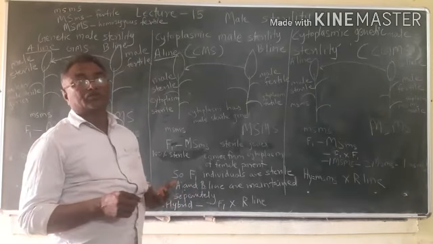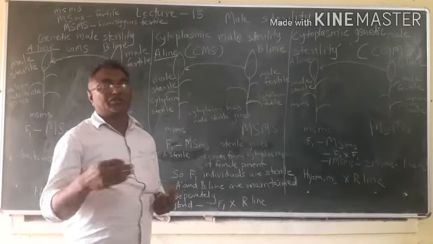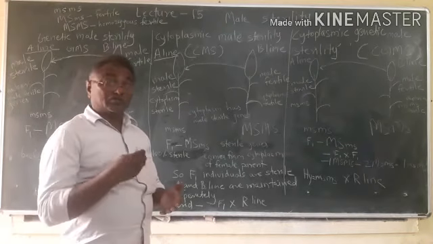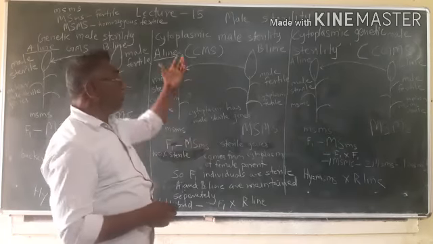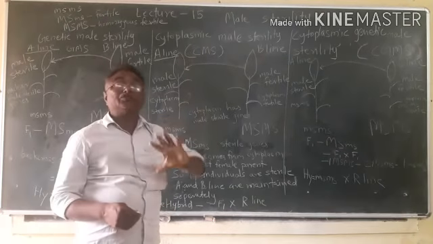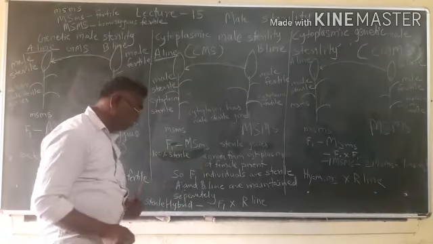These crops are multiplied vegetatively generation after generation. In such crops, cytoplasmic male sterility is used for the production of hybrid variety.